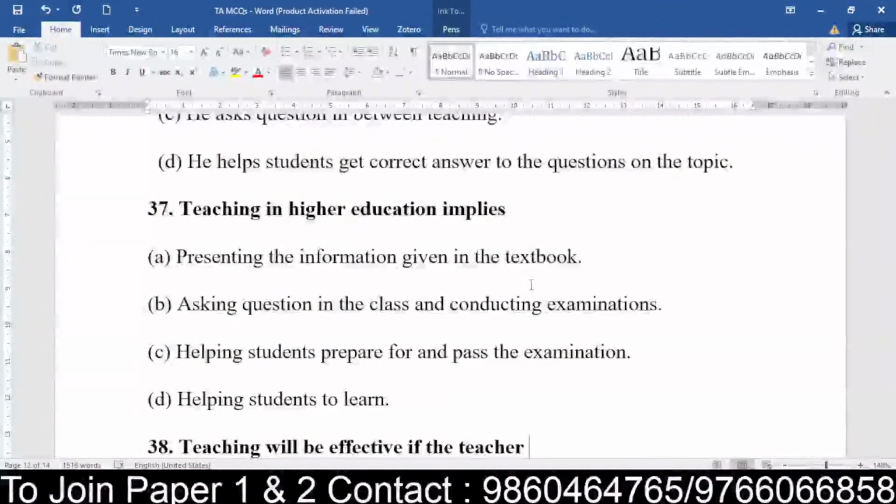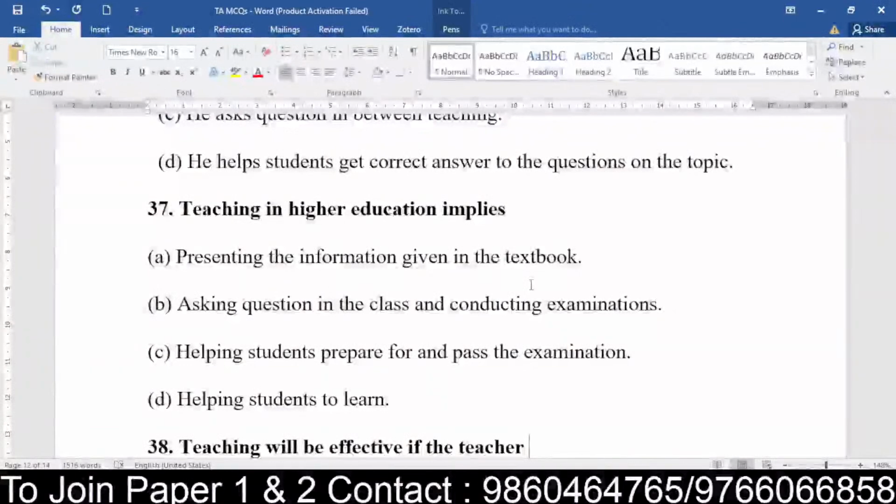It is implemented, you can say in other words. Yes, everyone. Teaching in higher education implies what?